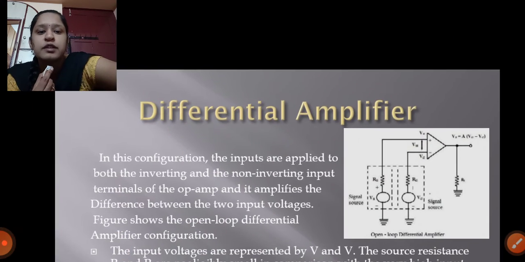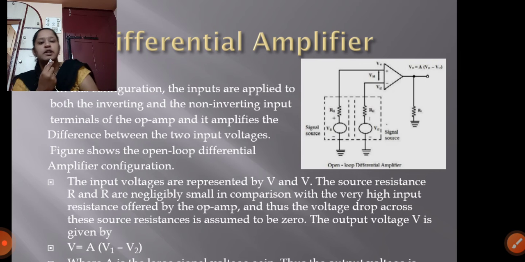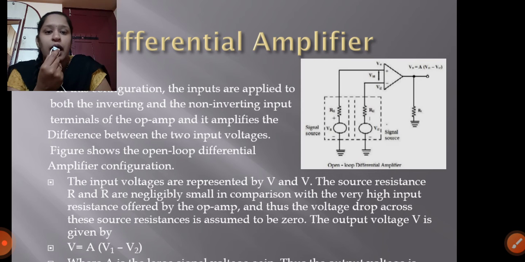Just go through the definition. In this configuration, the inputs are applied to both the inverting and the non-inverting terminals of the op-amp, and it amplifies the difference between the two input voltages, as shown in the figure. The input voltages are represented as V1 and V2.